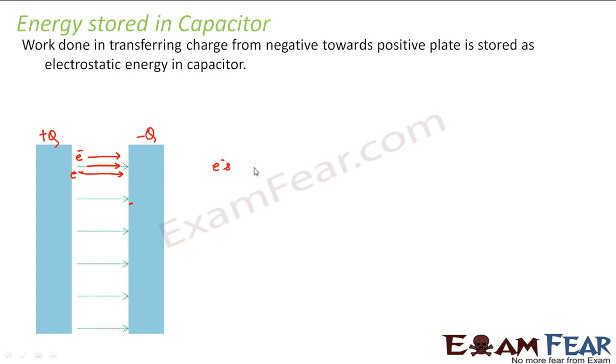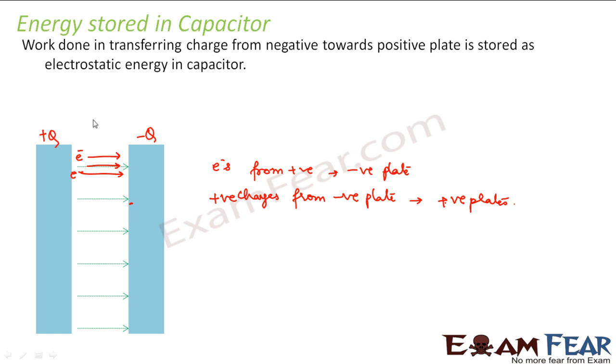So electrons from the positive plate to the negative plate, or in other words, we can say bringing positive charges from the negative plate to the positive plate. Both mean the same thing, right?